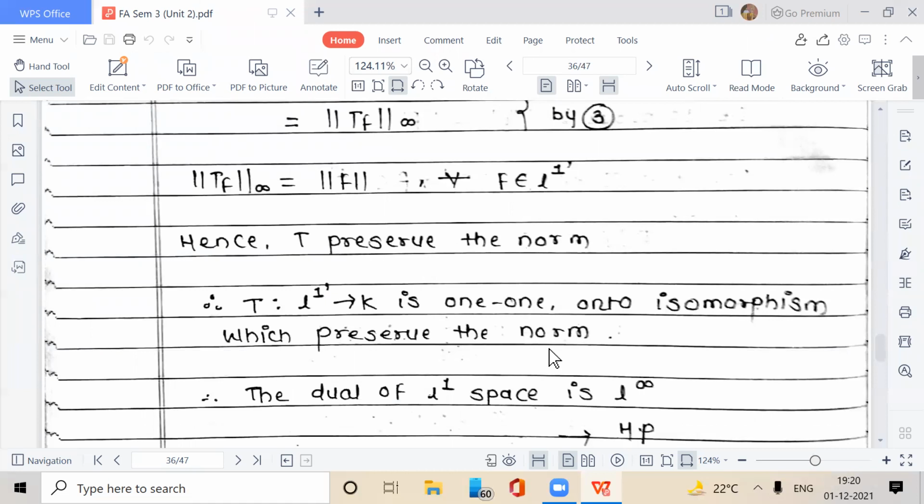So it is equal to norm of Tf. We write the subscript infinity here because this norm is in L infinity space.